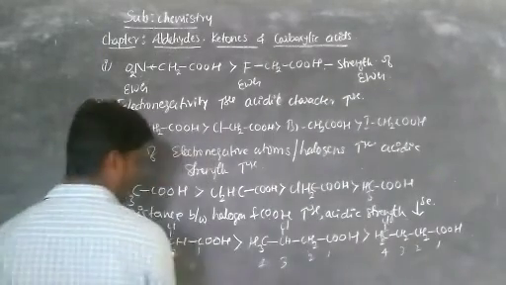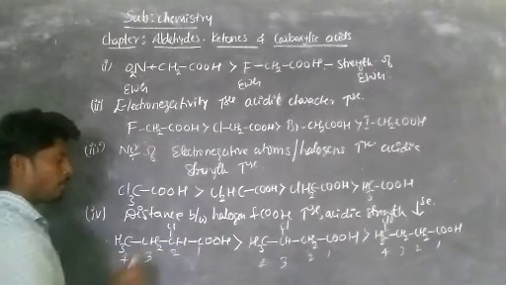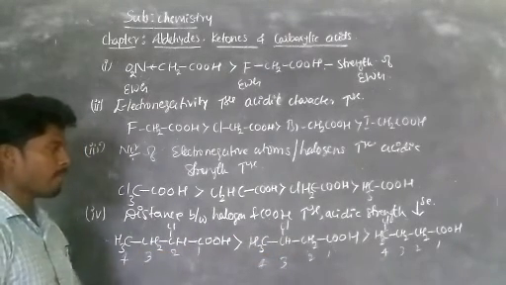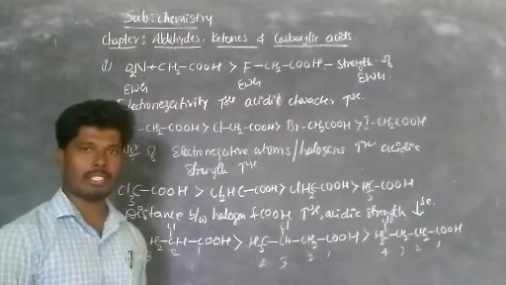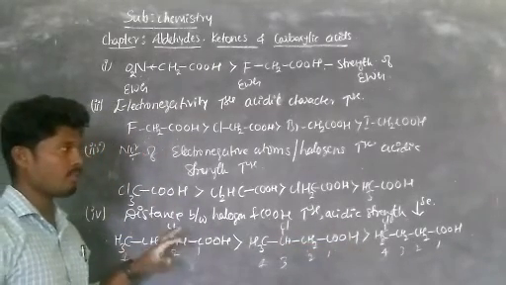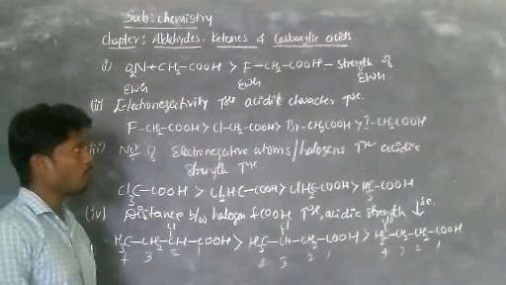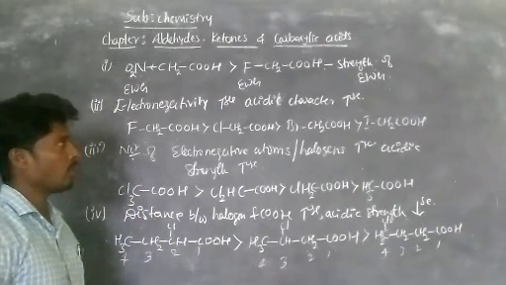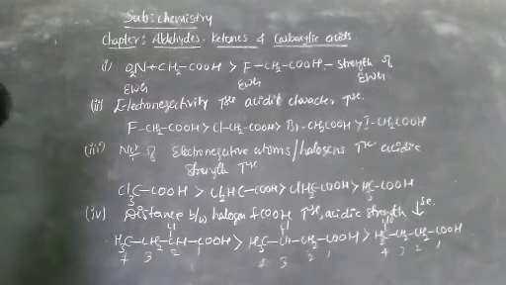Hence, this is more acidic than this one and the last one. It means 2-chlorobutanoic acid is more acidic than 3-chlorobutanoic acid and 4-chlorobutanoic acid. So these are some concepts we are studying, the factors increasing the acidic character. Now we are going to compare some aromatic compounds along with aliphatic carboxylic acids.